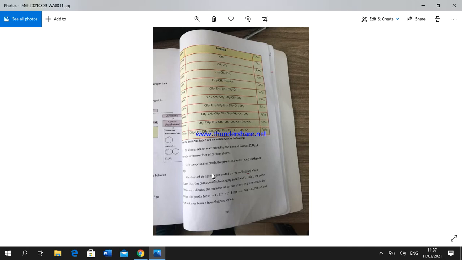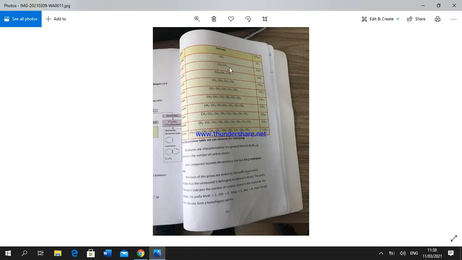Let's start with the alkanes group. Alkanes are saturated hydrocarbons. They have only single bonds between their carbon atoms, and their general formula is CnH2n+2. Look at the table in front of you.